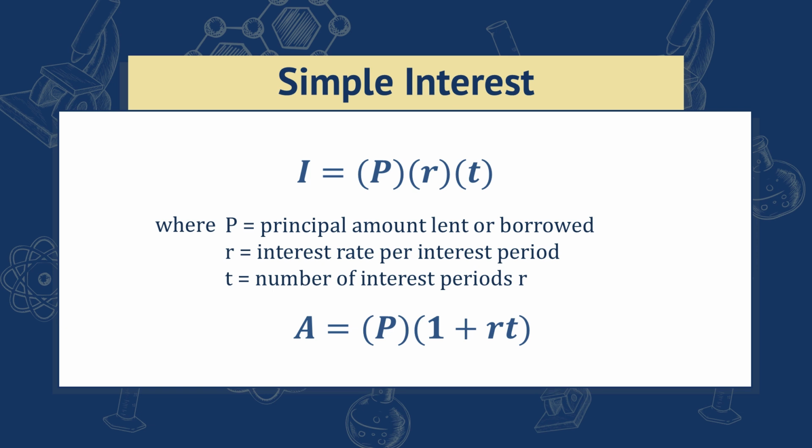So, let's review two fundamental concepts in finance: simple interest and compound interest. Simple interest is calculated on the initial principal, or the original amount of money being invested or loaned, without considering any interest that accumulates over time. It is given by this equation where P is the principal amount, R is the interest rate, and T is the time period. So with simple interest, the interest amount remains constant each period as it applies only to the original principal. Therefore, we can calculate its future amount by multiplying the principal value by the quantity 1 plus RT.